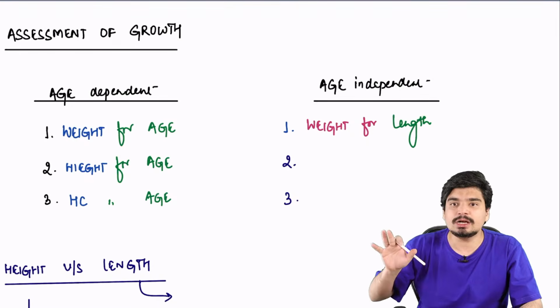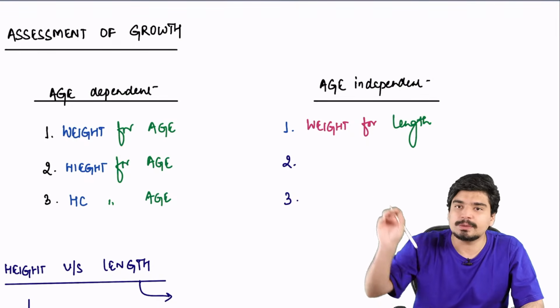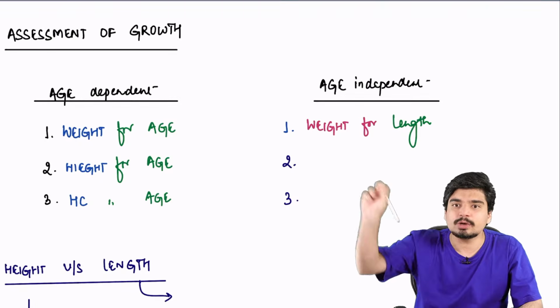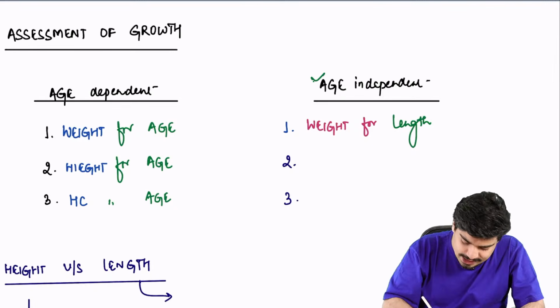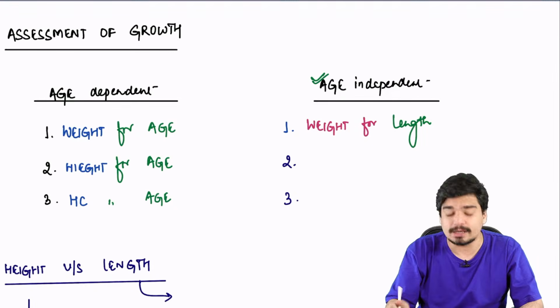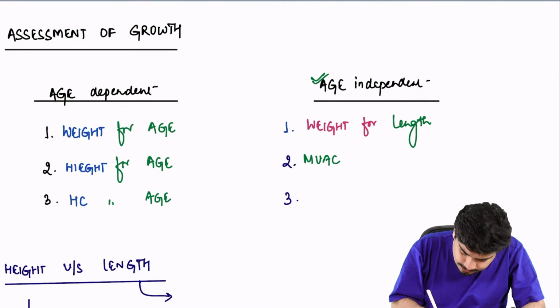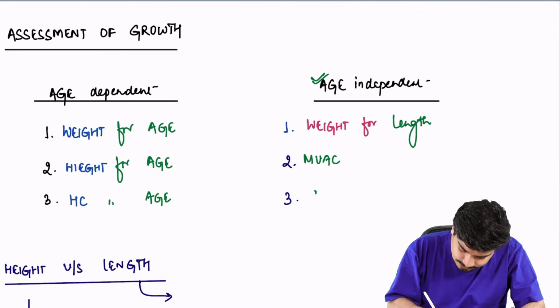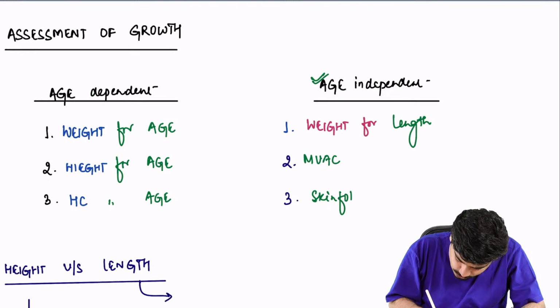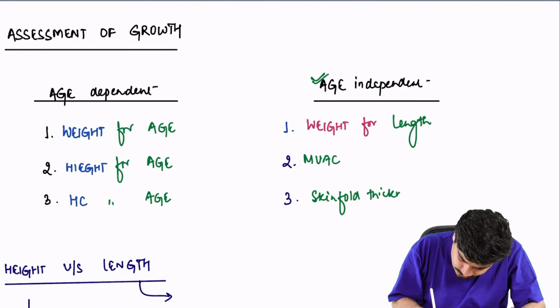For that particular length, 90 centimeter length, what is an appropriate weight? For 100 centimeter length, what is an appropriate weight? You don't need to know the exact age of the child. So weight for length is age independent. Another very important age independent parameter frequently tested is mid-upper arm circumference, MUAC, and something called skin fold thickness. Both of them are frequently tested.